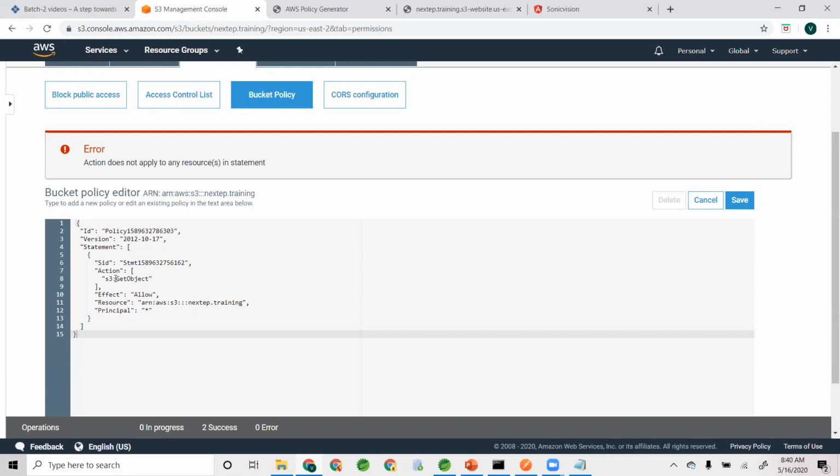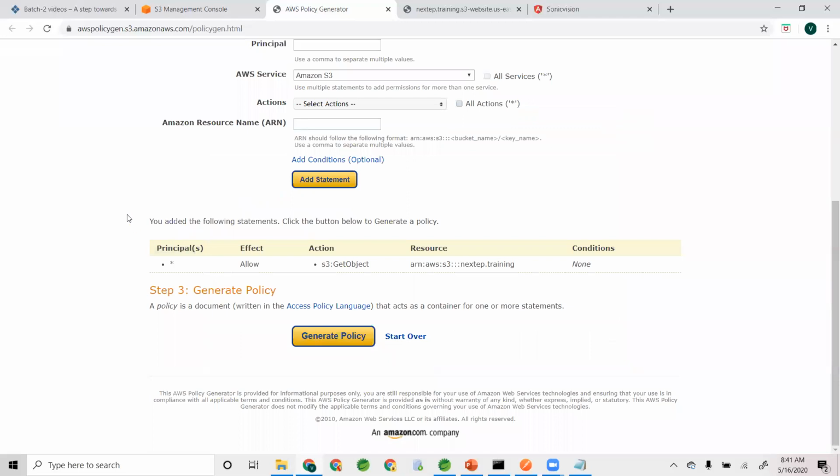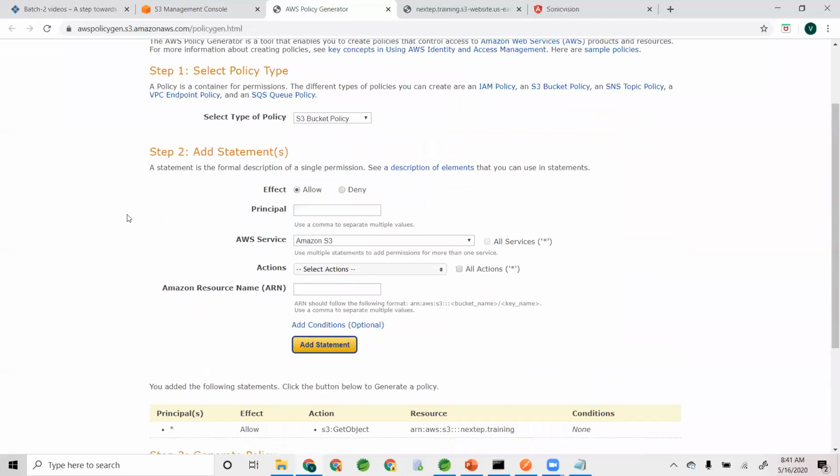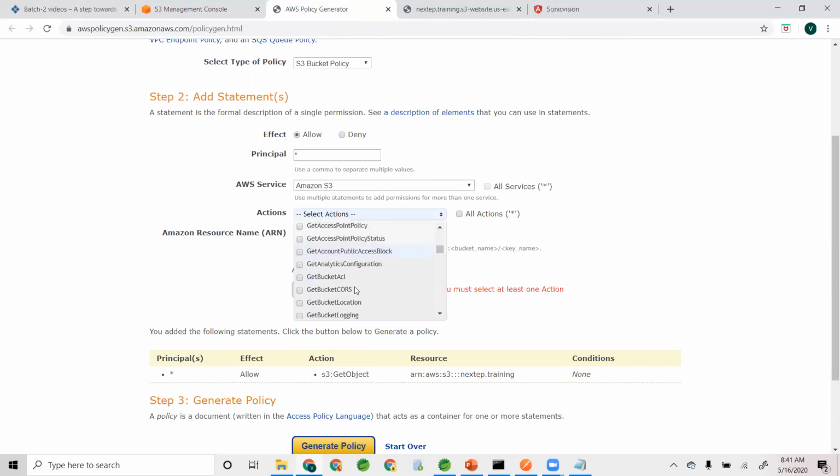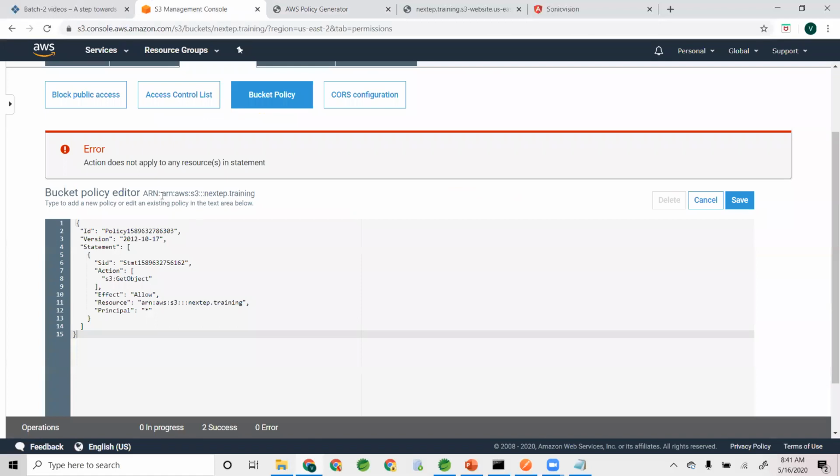Oops. Action does not apply to any resource in statement. Let's go back. S3 bucket policy, allow principal, okay. Amazon S3, do a get object. I think I missed a slash there. Get object, okay. And then the Amazon resource name. Oh, sorry. Let's put in the Amazon resource name this time.